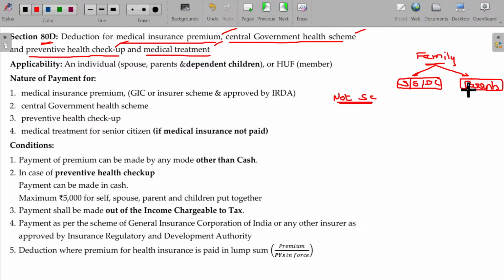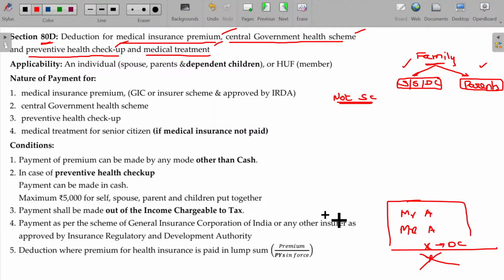In case we don't have a senior citizen in this team or in this team, Mr. A, Mrs. A, and X as well as Y. X being the dependent child of family A, Y is not dependent, and any premium payable for Y's medical purpose will not be deductible. Only these three will be taken. Similarly, A's father and A's mother will fall under the other category. You can claim the deductions for this separately, for this separately. Clear?